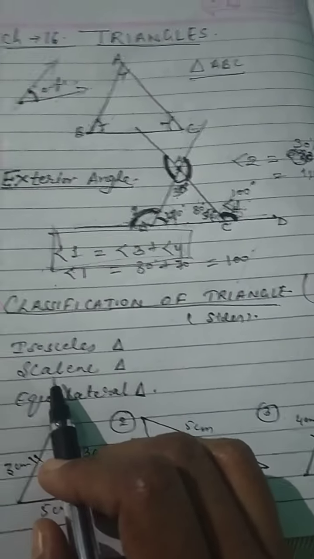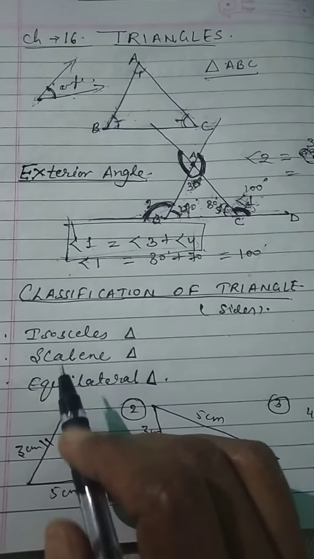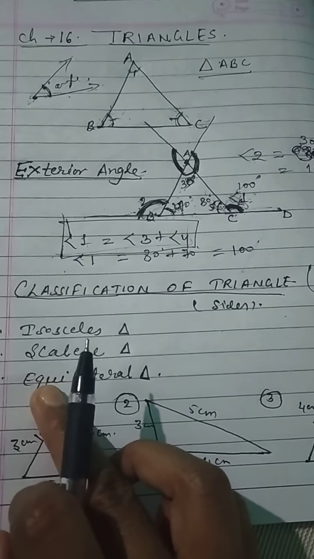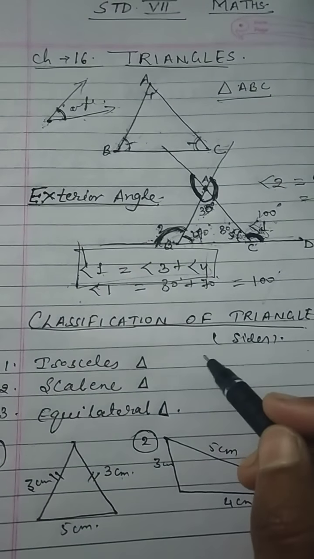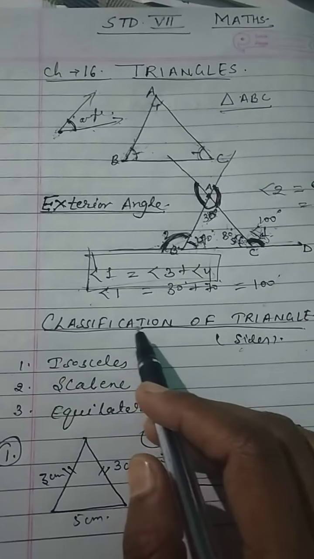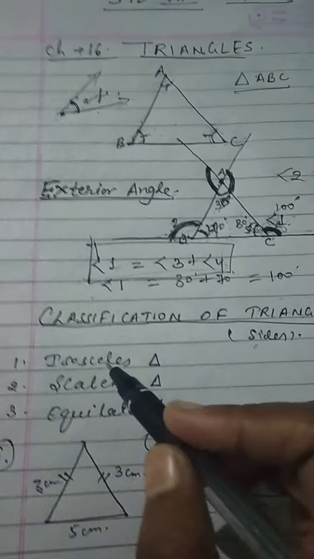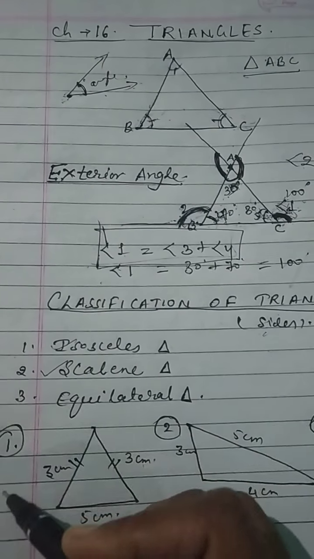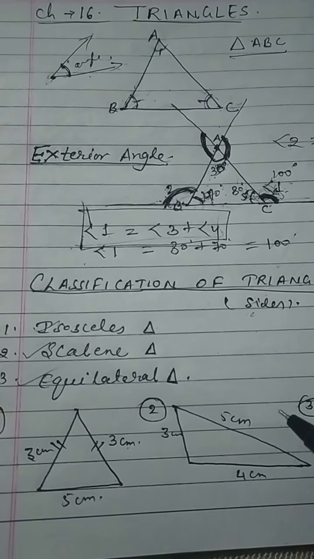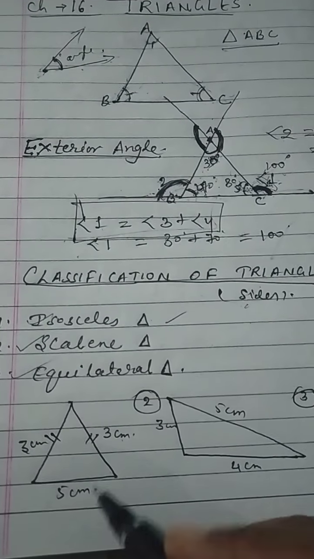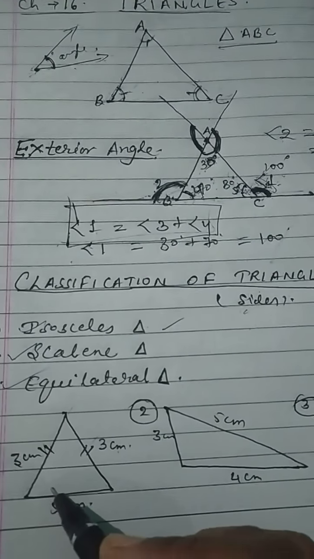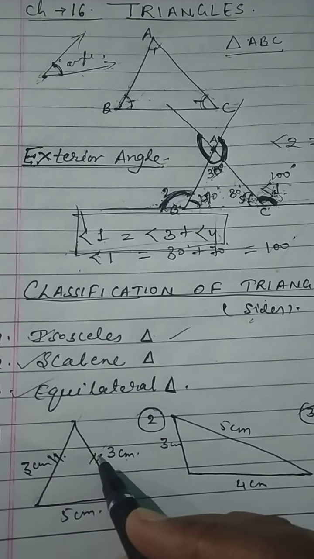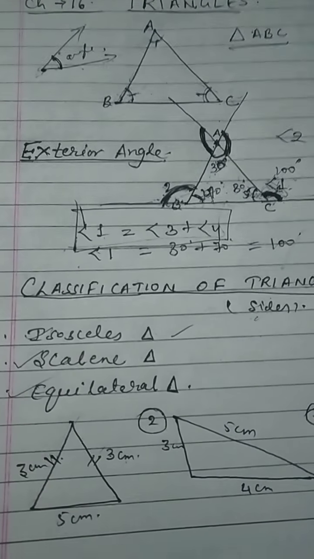Now come to the classification of triangles. Triangles are classified on the basis of their sides and also on the basis of their angles. First we will discuss on the basis of sides. Triangles are classified as isosceles triangle, scalene triangle and equilateral triangle. First is the isosceles triangle. What is an isosceles triangle? A triangle in which any two sides are equal is said to be an isosceles triangle.